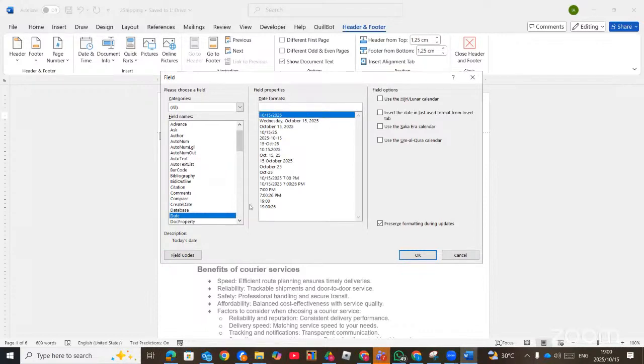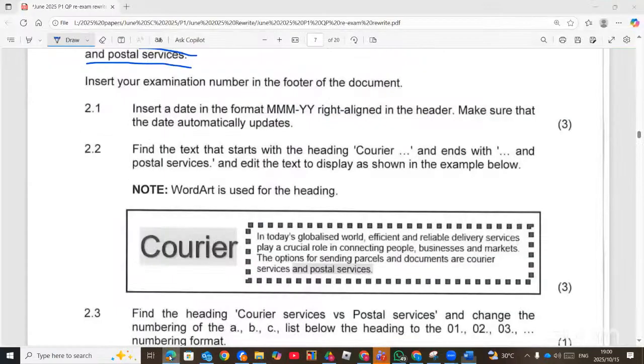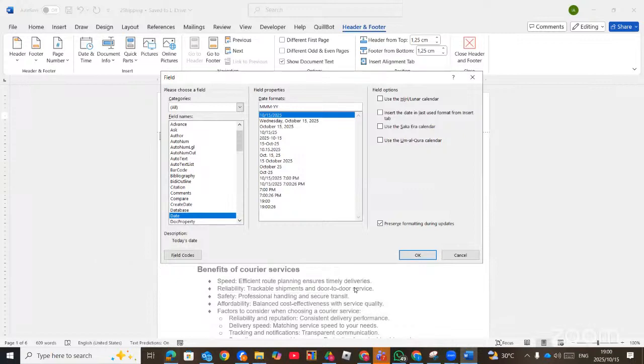But if you choose date and time automatically, you will not get access to this date format. So here, when we choose date, we will see the date format. Then we type the format M-2Y, and then automatically update, which is today.